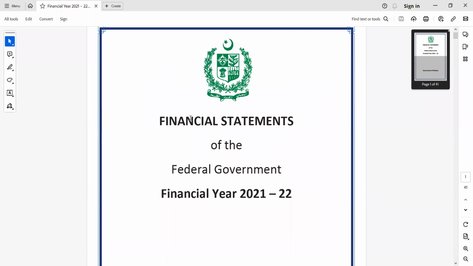So over here, I have the financial statements of the federal government, 2021-22. That's the latest year that the federal financial statements have been uploaded. That's very progressive of the government, since we are already in 23. So up till 22, the financial statements have been uploaded. The federal financial statements also follow the fiscal financial year. I will start by discussing a few key questions about these statements.